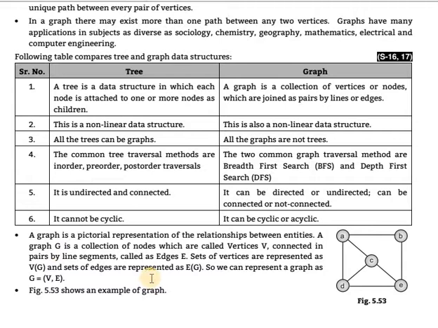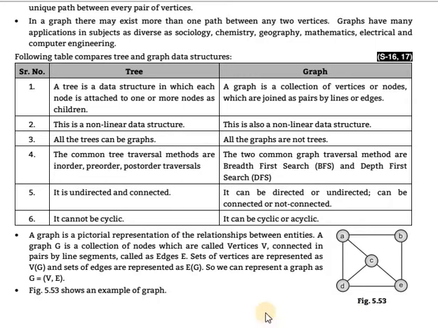G is the graph. In a graph, the collection of vertices is the set of vertices, and the collection of edges is the set of edges. So we can represent the graph as G equals, in brackets, V comma E. V means vertices, E means edges, as shown in this figure.